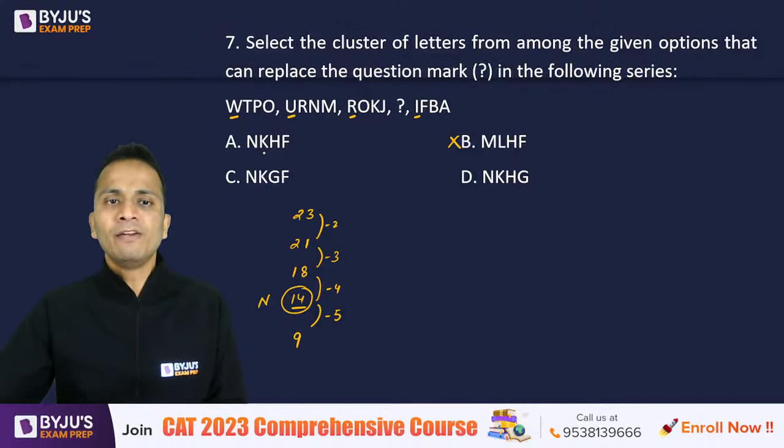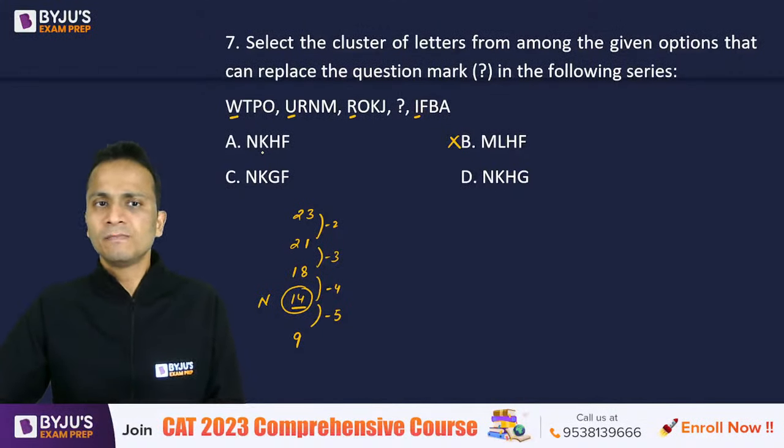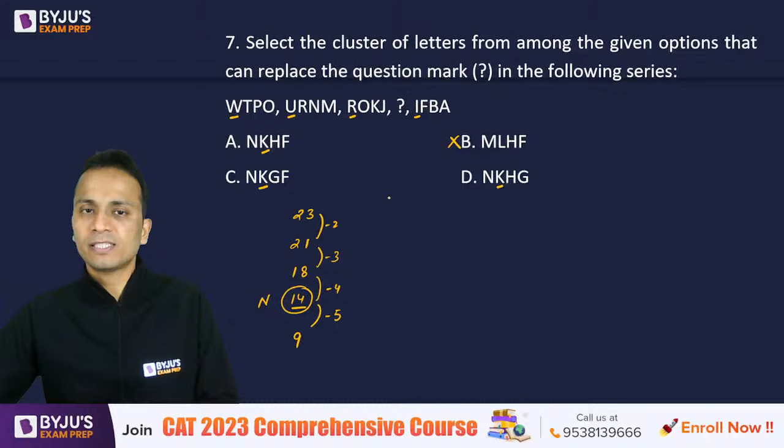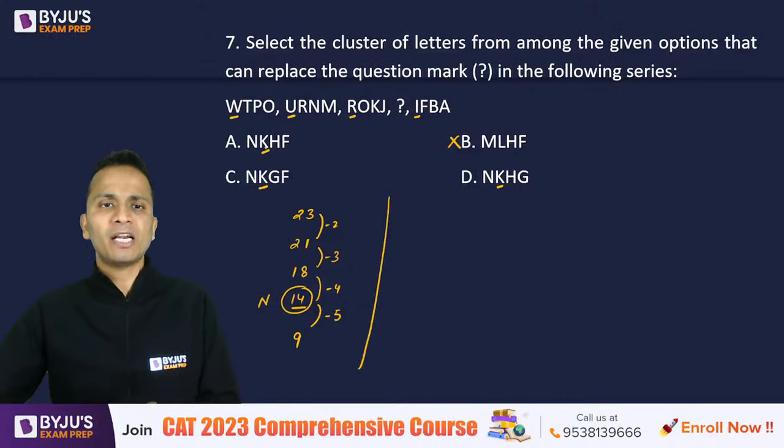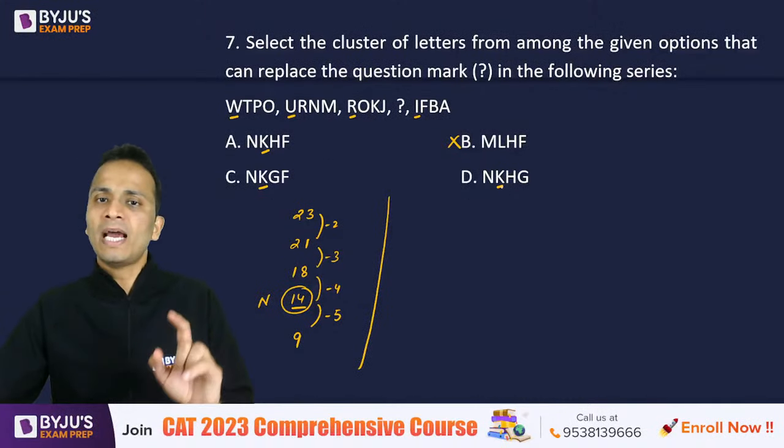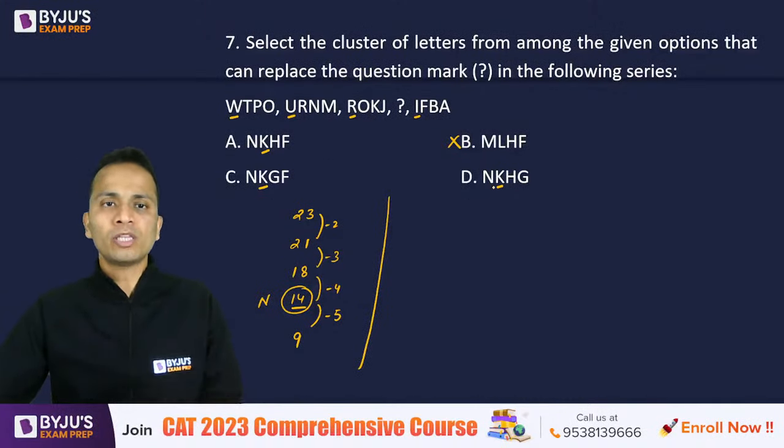Done. Then for the next alphabet, second part of this answer, I can see K in all the three options, right? So there is no need to check the second alphabet, the second part, because K is common, and I'll move on to the third alphabet, right? So third alphabet पे जाते हैं.